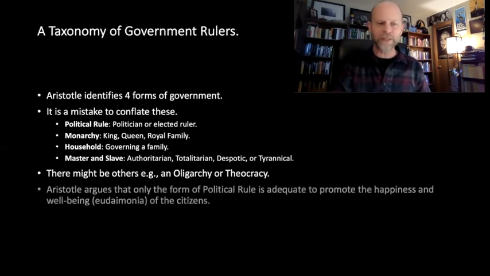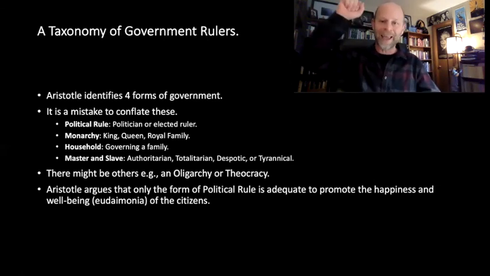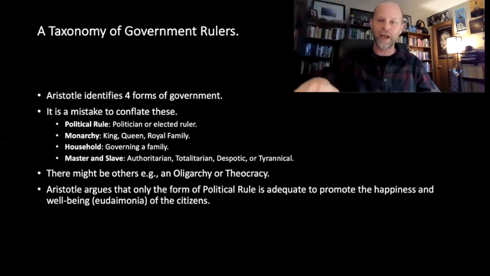And it's for that reason, then, that Aristotle argues that the only form of political rule that's going to be adequate to promote the happiness and well-being of the citizens will involve politicians or elected rulers, rulers that are equal with the citizens, right? So we don't want a structure where you have an apex and then delegated responsibilities and duties down throughout that hierarchical structure.